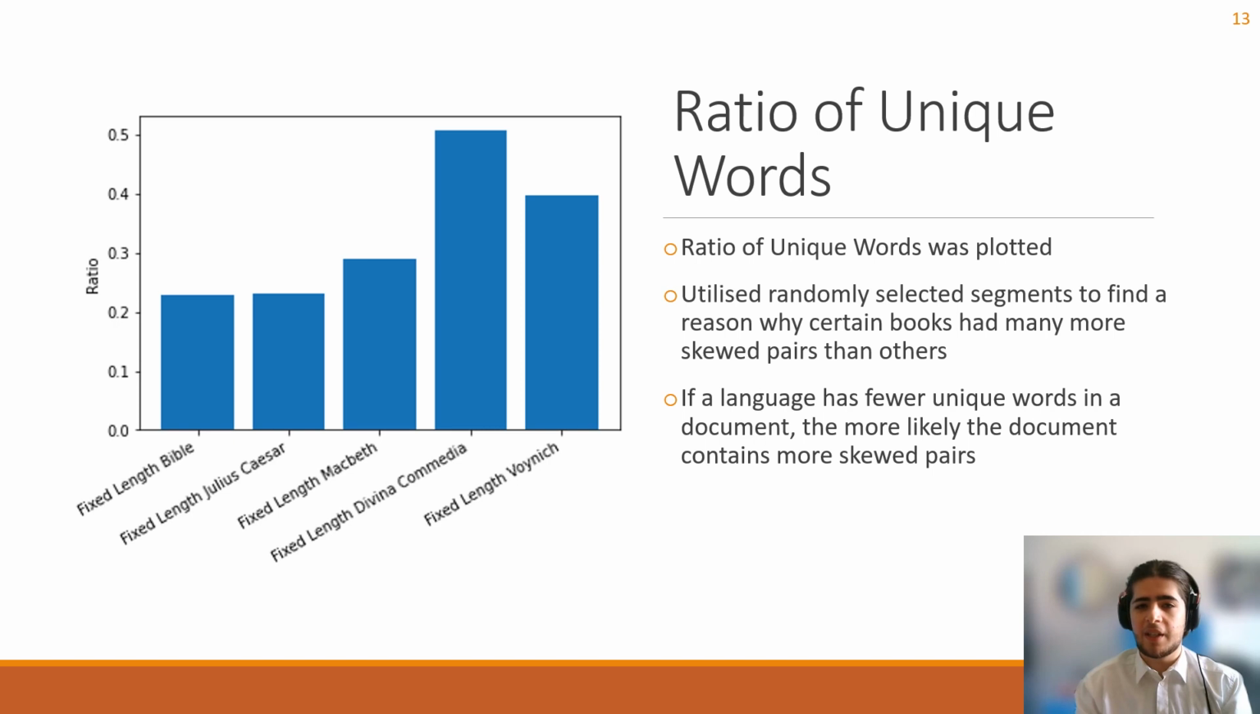These results seem to indicate that there is a roughly inverse relation between the ratio of unique words and the ratio of skewed pairs, as the scoring order is fully reversed compared to the ratio of skewed pairs graph. The reason this may be the case is that if a language has fewer unique words in a document, the more likely that document contains more repeated words, hence it is more likely for them to form skewed pairs.